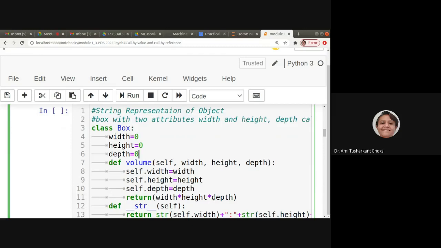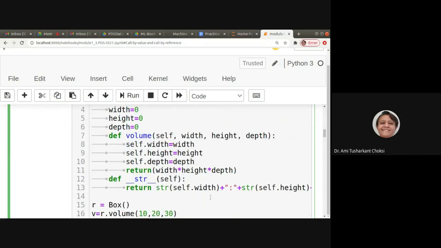Right? Simple. Now, for the string representation of the object, we are having the special method, that is __str__. We write self, you can consider it as a class method, right? So colon, then after that you can say return str(self.width) and self.height.